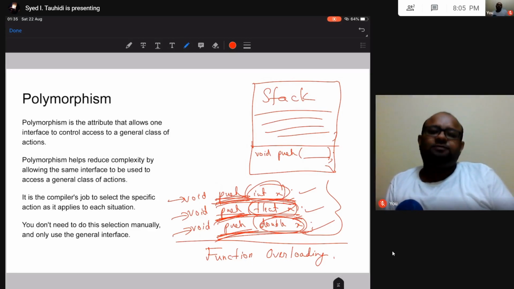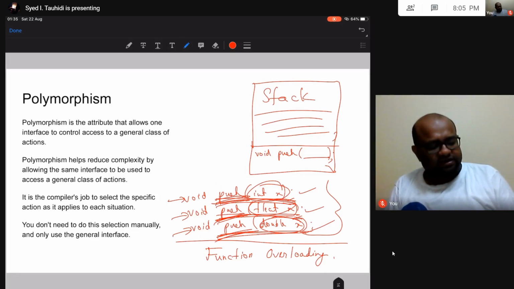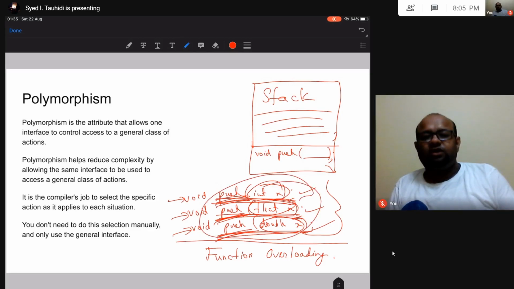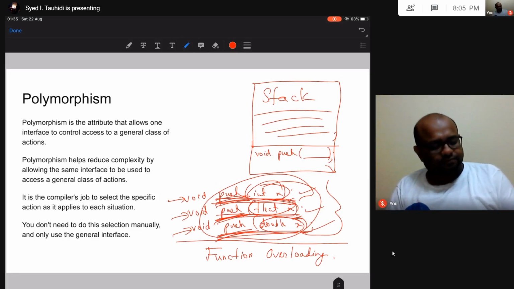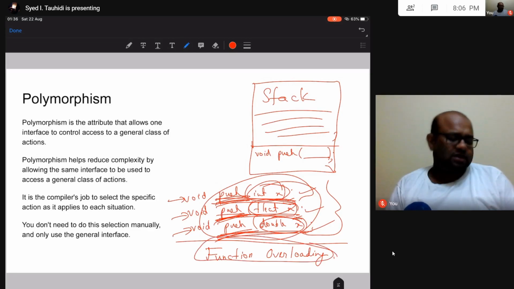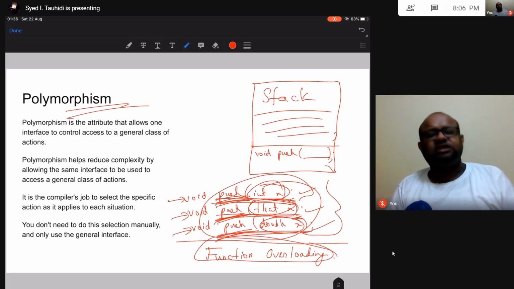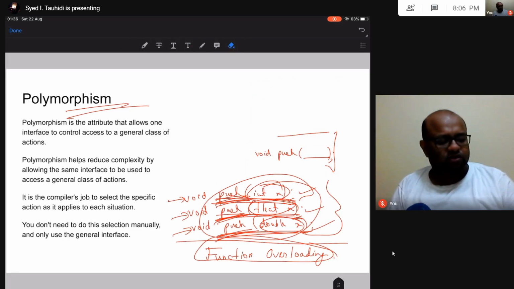So polymorphism helps us to reduce the complexity of the program by allowing the same interface to be used for a general class of action. It is the compiler's job to select the specific action that needs to be applied in each situation. We don't need to do this selection manually, and we only need to use this general interface. So this is function overloading. This is a type of polymorphism. Once again, we will see it in detail. We are just going through introductory classes.